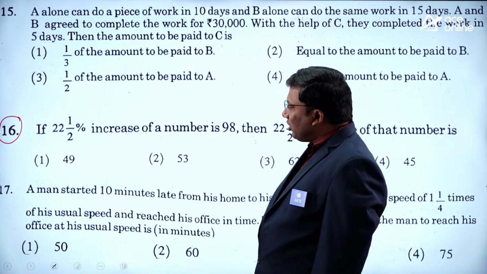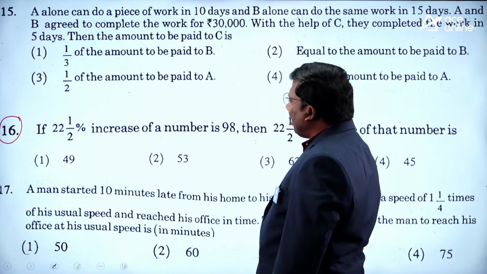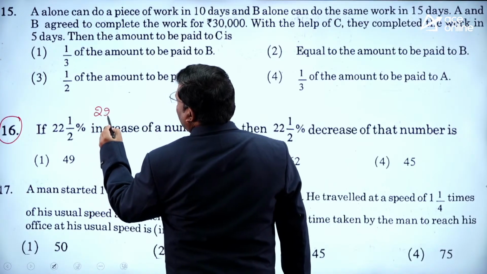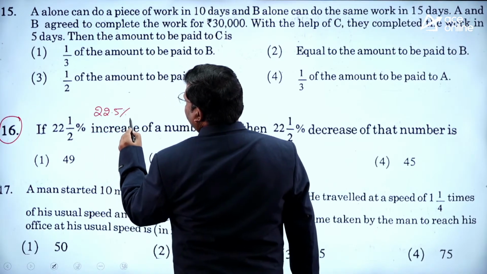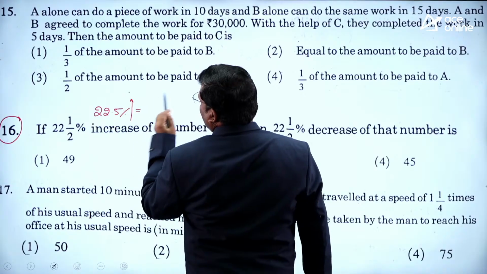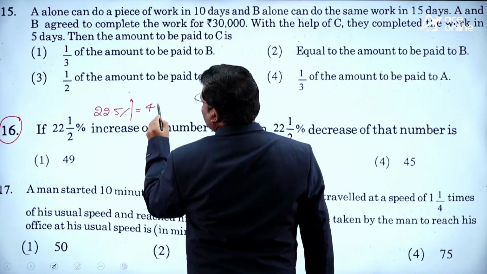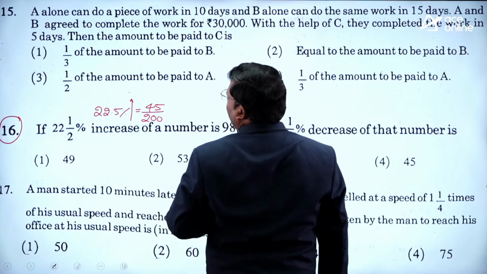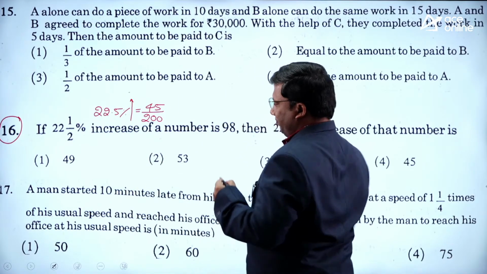See the 16th question. Read the question. 22.5% increase. 22.5 is 45 by 2, into percentage, which is 1 by 100.